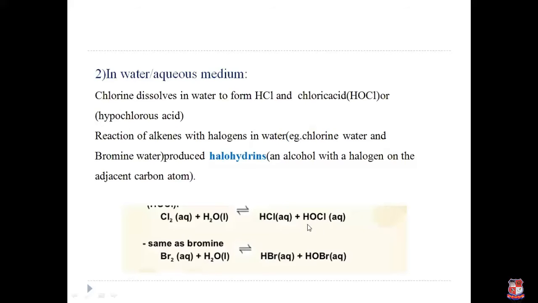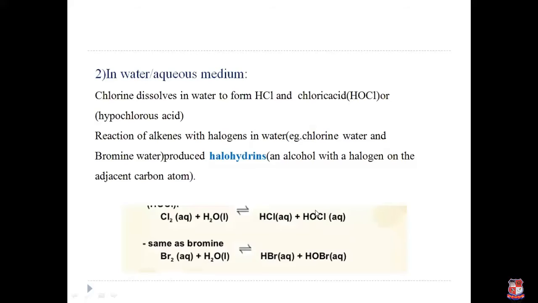HOCl. So first it undergoes heterolytic reaction. In the heterolytic reaction, this hydroxyl group acts as a nucleophile and the chlorine group which carries the positive charge acts as an electrophile. Here what happened? Chlorine acts as an electrophile and hydroxyl group acts as a nucleophile.